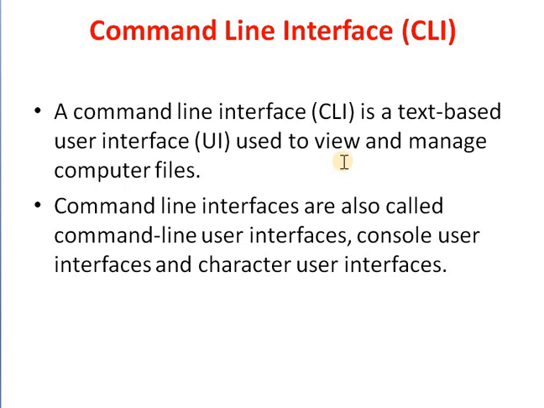CLI is a text based user interface, and by using different commands, any task or operation is executed on that particular operating system.